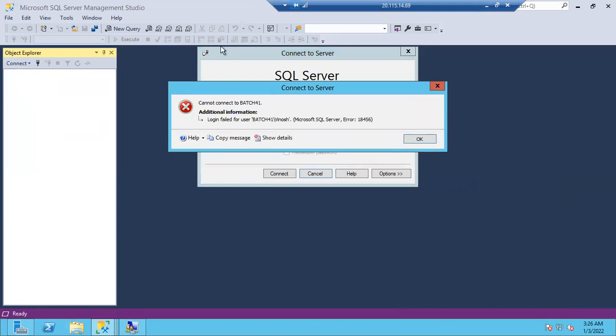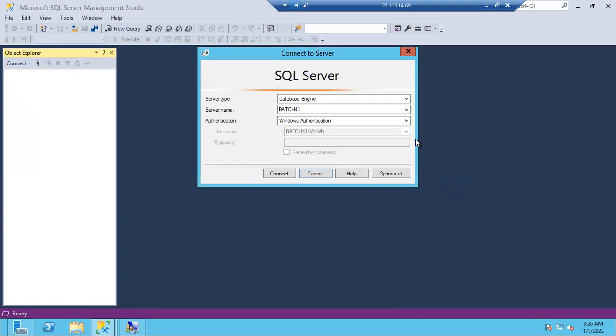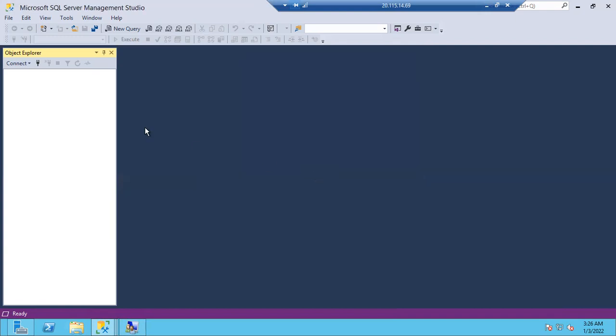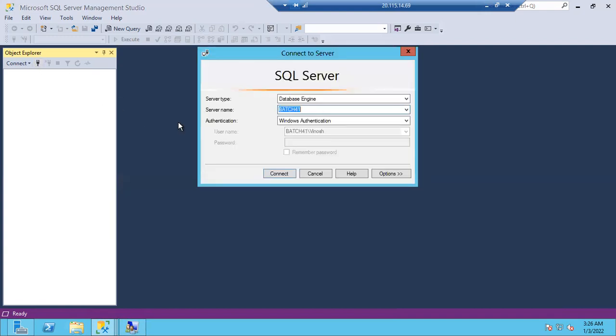Why is he still getting the error? Server name, don't change, guys. Only the username batch 41 Vinosh. It should connect. Restart is not required. Every time you create a user, if you restart, every day you have to take downtime. That's not the way. It should create a new login, like close the session and open again. Let's try first. If not, then we'll go with that.